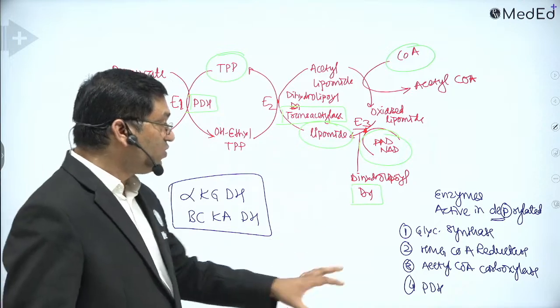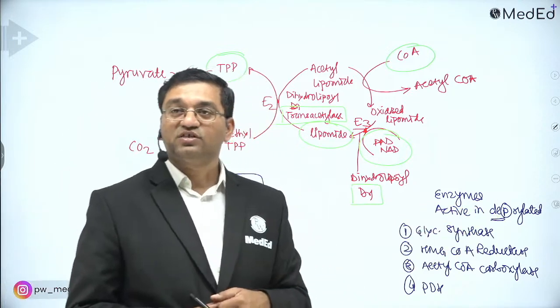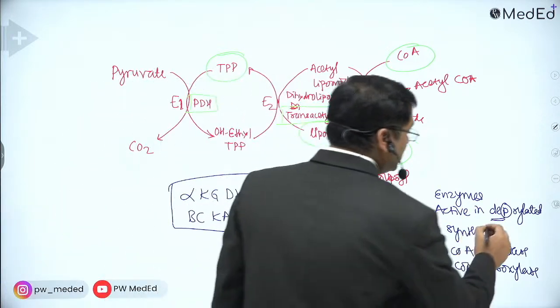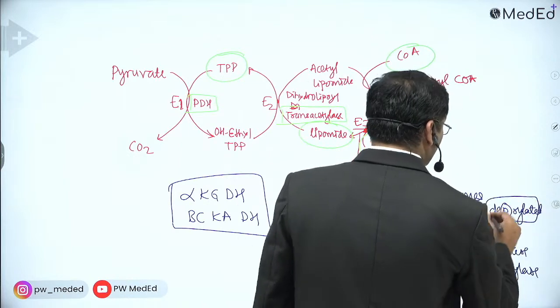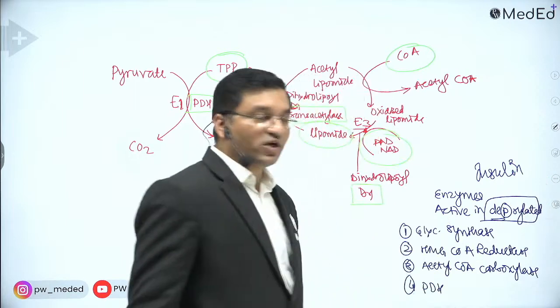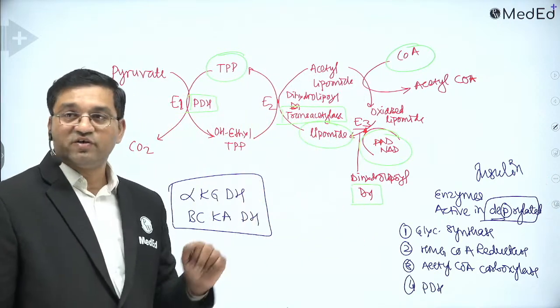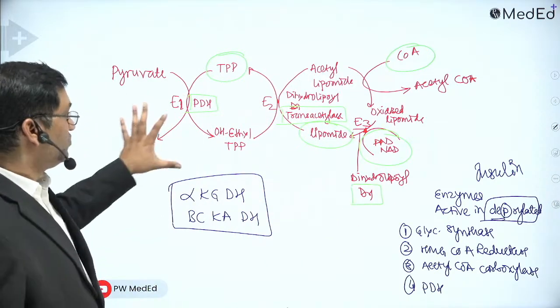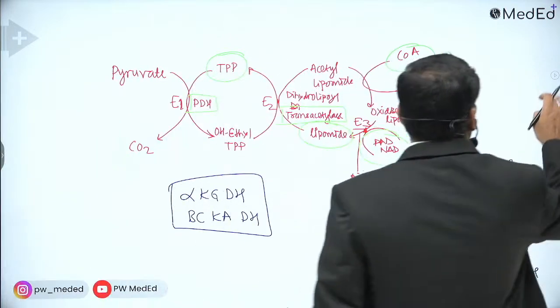Okay, how are they regulated? By phosphorylation and dephosphorylation. So how is the dephosphorylated state maintained? It is mainly favored by insulin. Okay, so this is how the PDH complex works.